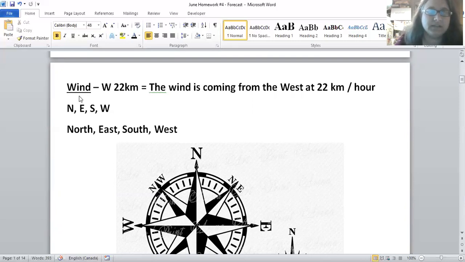So here we have an example wind. It says W 22 kilometers. You understand 22 kilometers. This is the speed of the wind: 22 kilometers an hour. The W means west, so that's the direction. And when they do it like this, it's the direction where it's coming from. So the wind is coming from the west. It's not going to the west. So this is a west wind. It comes out of the west at 22 kilometers an hour. This is not a very strong wind.